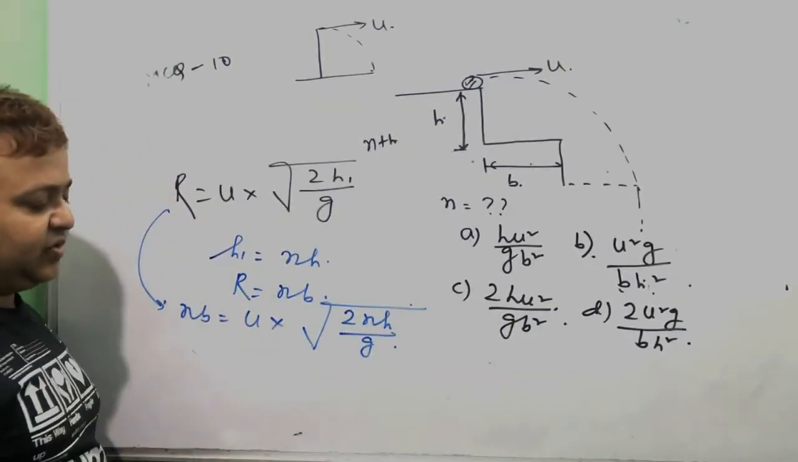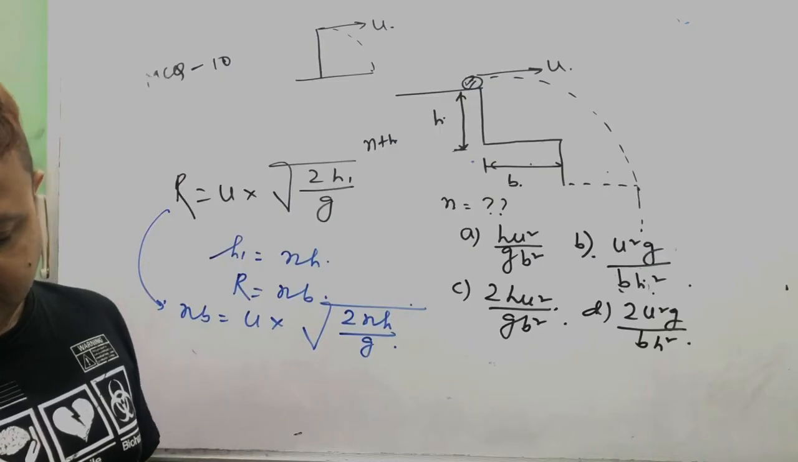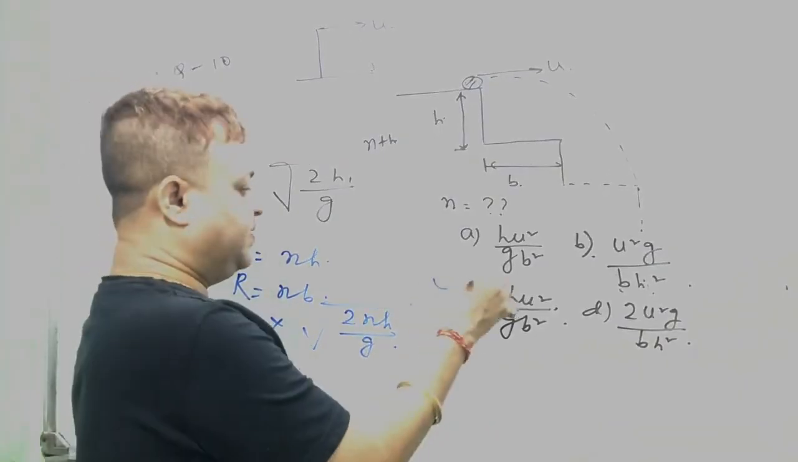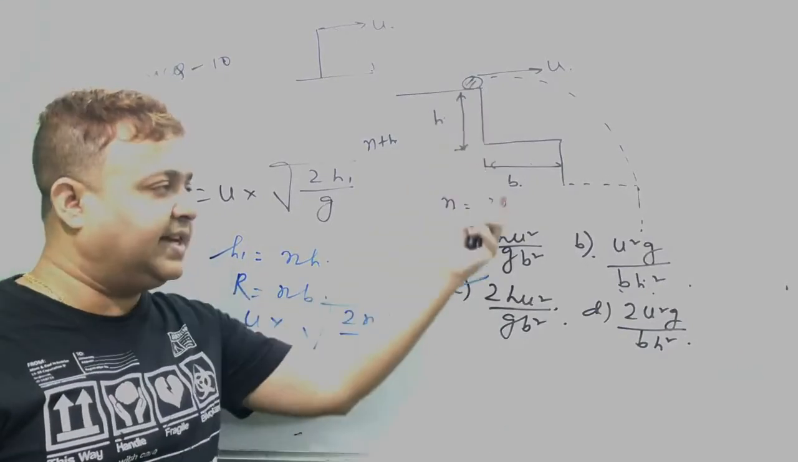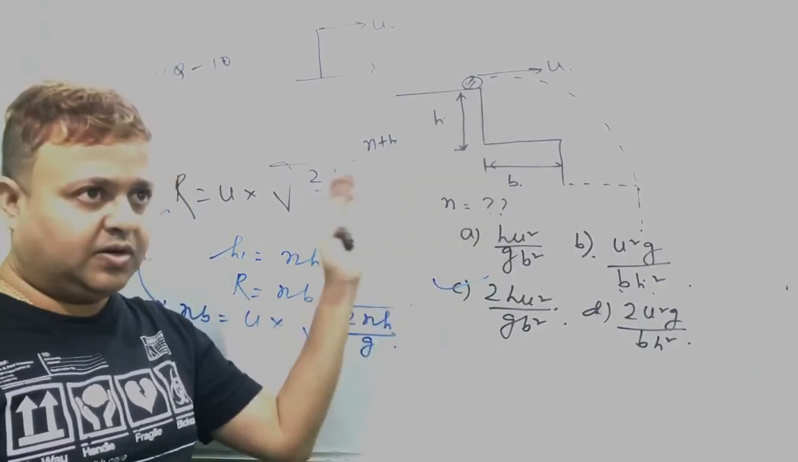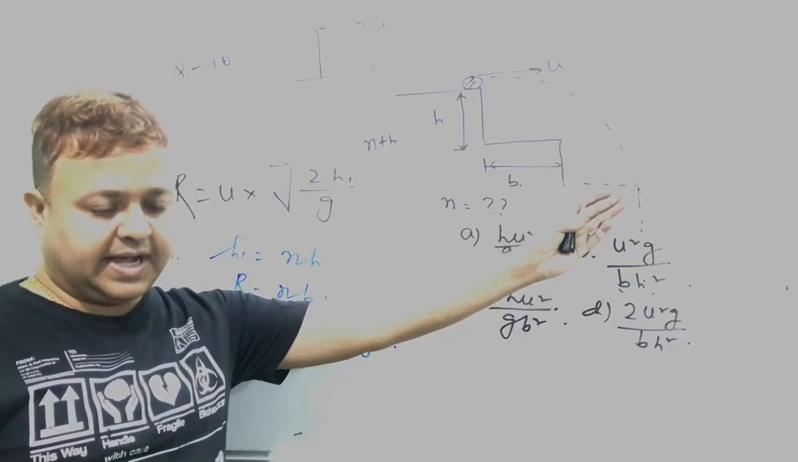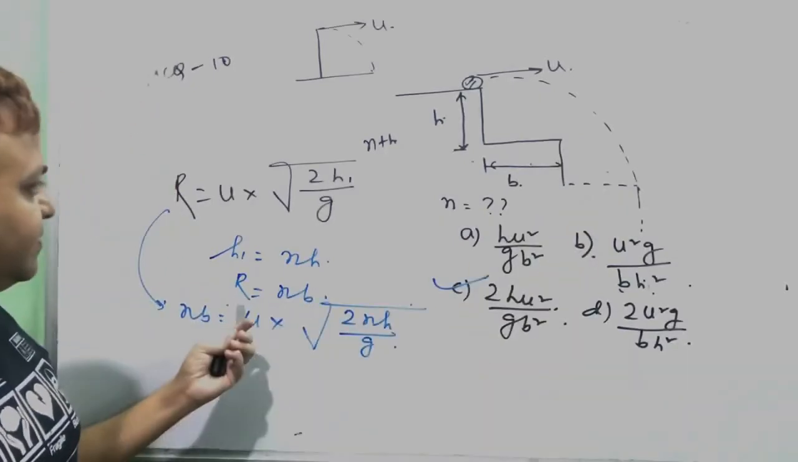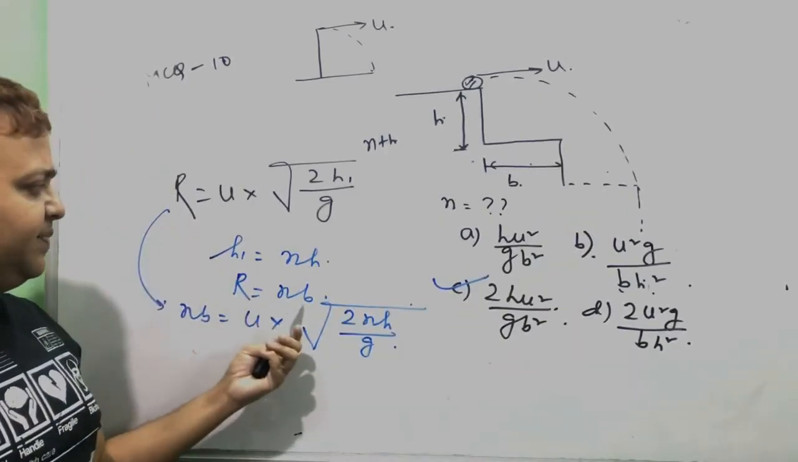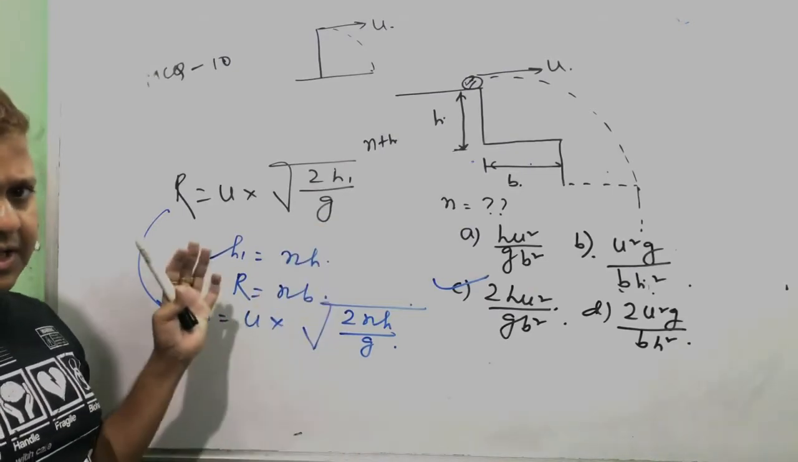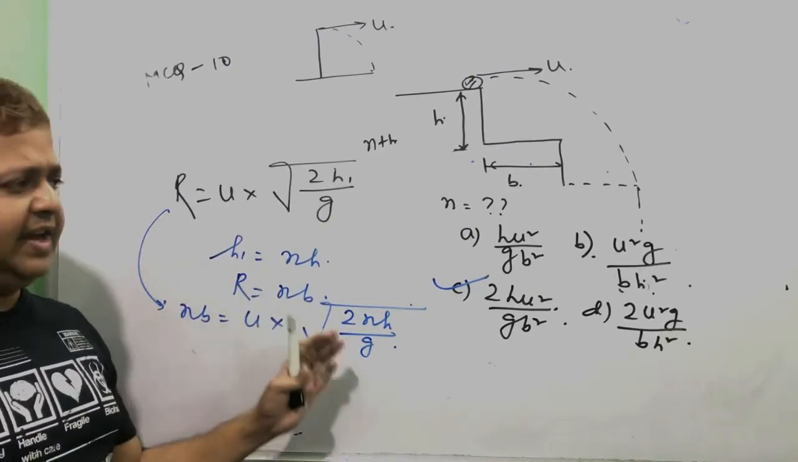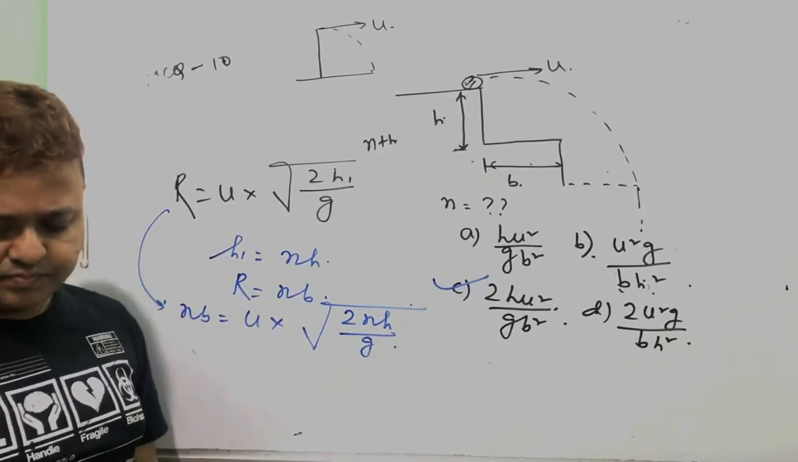So we can square both sides, option C. It hits the edge of the nth step, so the total height becomes nh and the total range equals nb. R equal to nb and height h1 equal to nh. Then squaring on both sides, you can find the value of n, that is equal to option C.